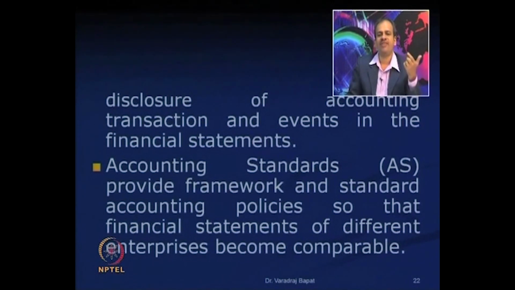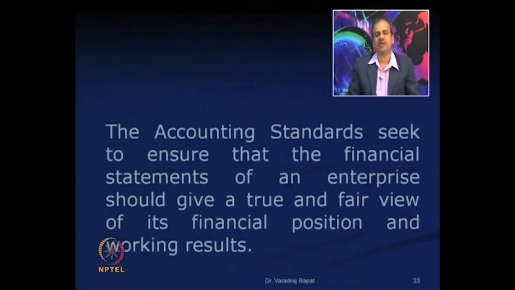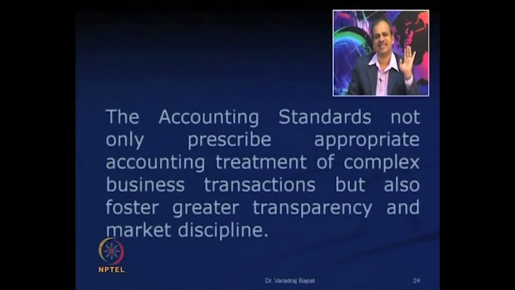They provide a framework so that different companies follow the same pattern and their financial statements are comparable. They also ensure that you follow correct principles, so that the true and fair view is disclosed both in terms of financial position and also the working results.